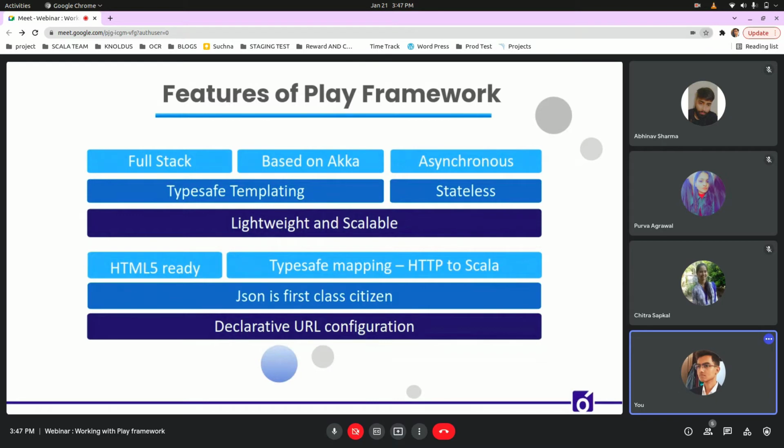It means it is fast and can increase and decrease its performance in response to the change in the application and system processing demand. Play can support HTML5. In Play, JSON, also known as JavaScript Object Notation, is treated as a first-class citizen.